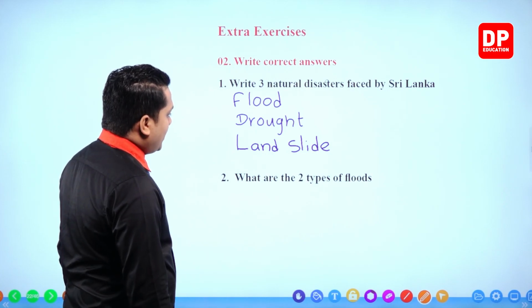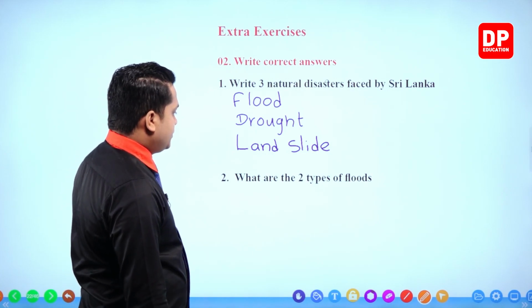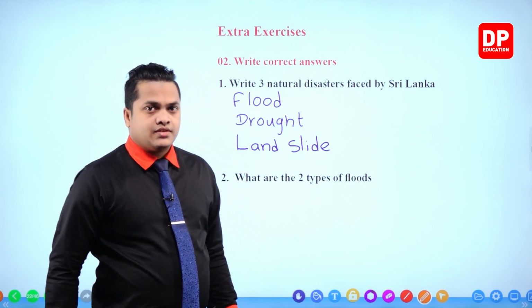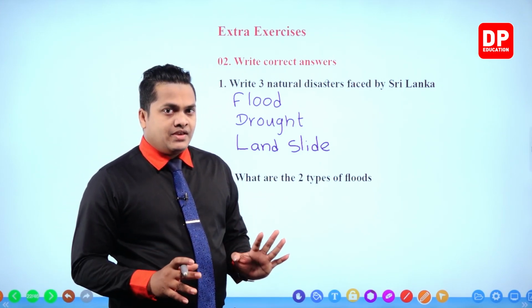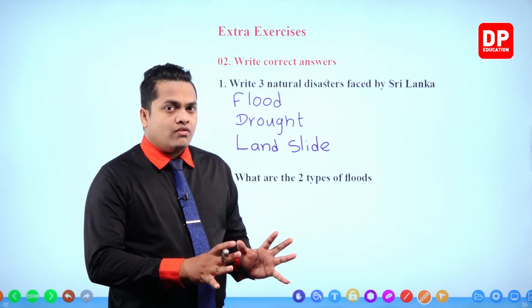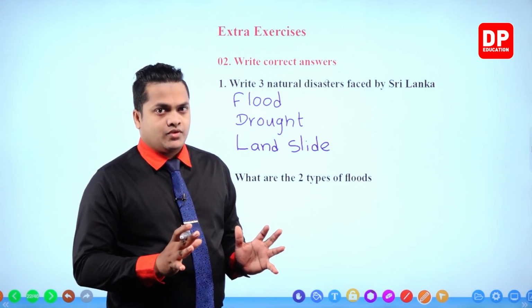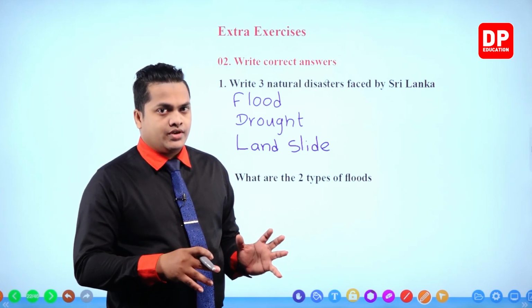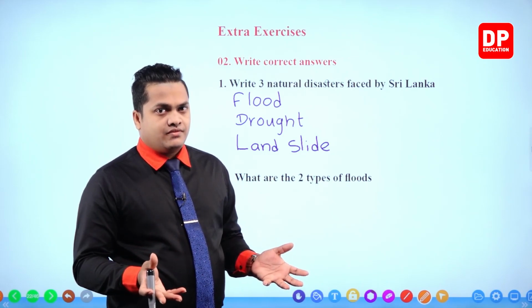What are the 2 types of floods? One type is floods due to overflow of water. Due to overflow of water, there can be flood.